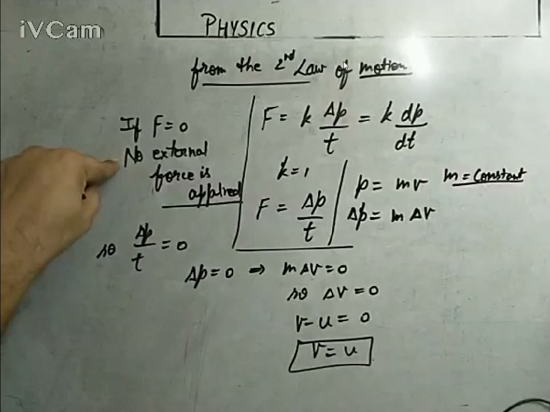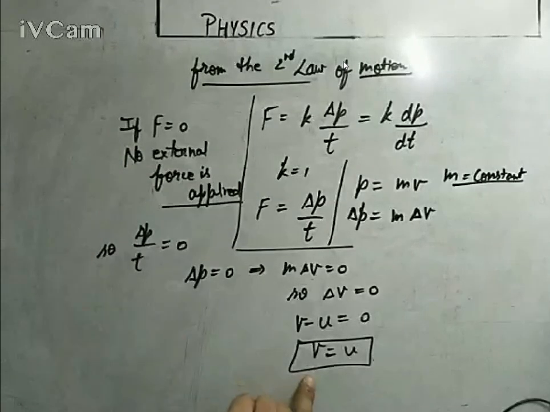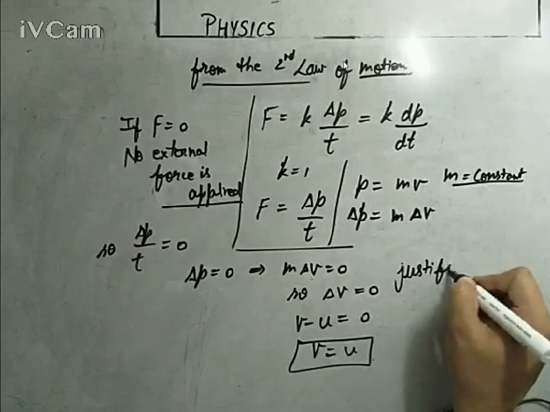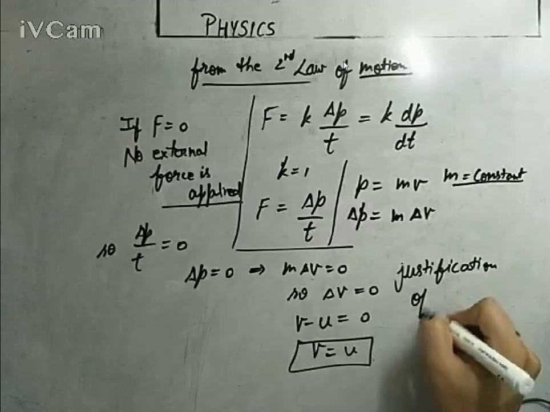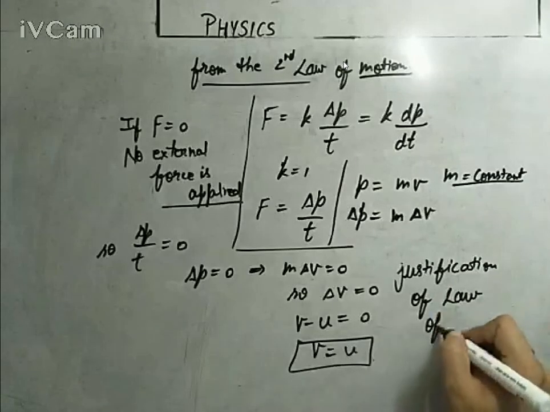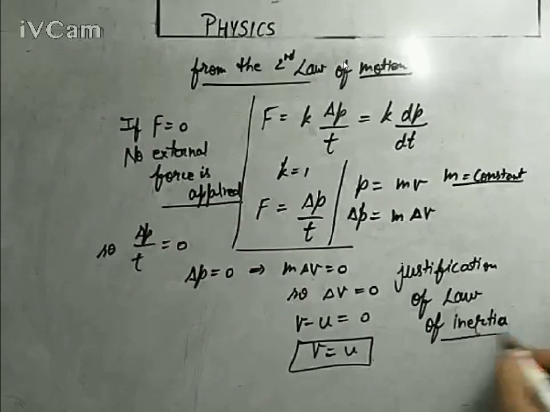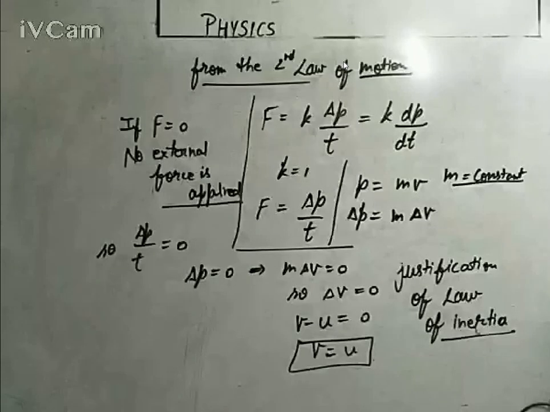If no external force is applied on the body, it will not change its state of rest or state of motion. So this is the justification of the law of inertia. Keep this thing in your mind. That's why the second law of motion is also known as the real law or master law. So whenever in the exam you face a question that asks you to justify the statement that the second law of motion is the real law or master law, you need to derive the first law of motion as well as the third law of motion with the help of the second law of motion. Keep this thing in your mind.